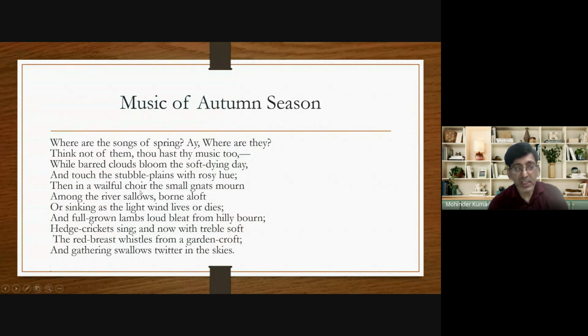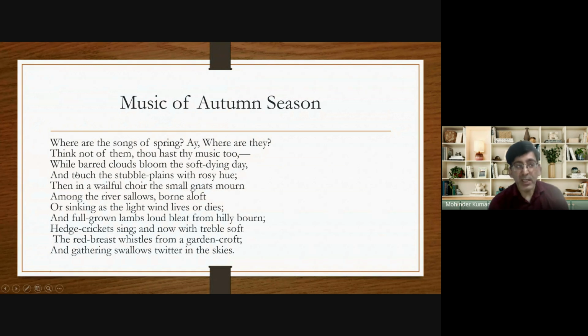Just nowadays, you can say that grains are being harvested, and what happens is that after cutting of grains, there remain stubbles. Stubbles means stick-like things that remain in the fields. And thus the stubble plains, plains here stands for field, with rosy hue. Hue means color, pink color.